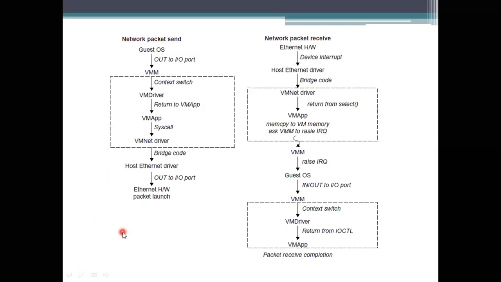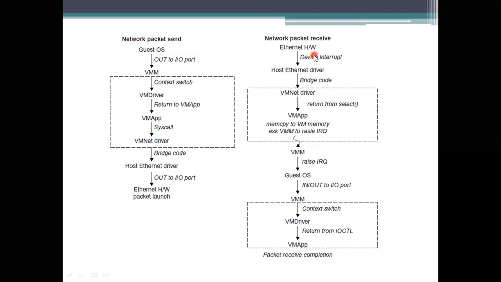This bridge code is used for processing all these things using the functional blocks in sending the data. It also maintains an Ethernet driver which is at the host side, not the guest side. By using this Ethernet driver, the hardware packet launch is done. When this hardware packet has been launched, there is an interrupt. When you are sending this launch, there is an interrupt, so this interrupt has to be handled.